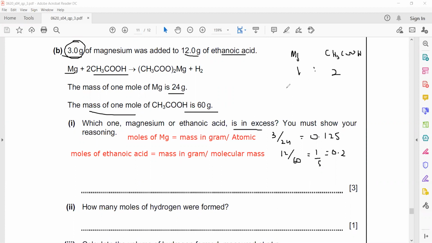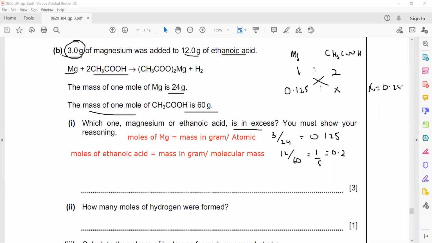So if we have 0.125 moles of magnesium, how many moles of ethanoic acid do we need? 1:2 is the ratio. When you multiply, you will get 0.25.